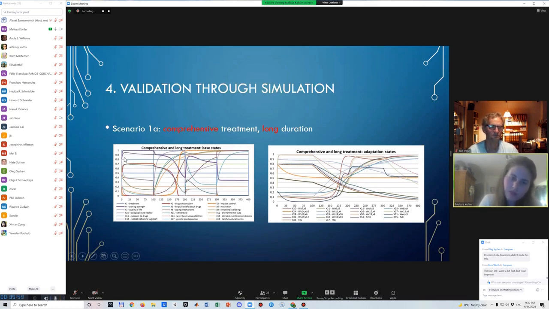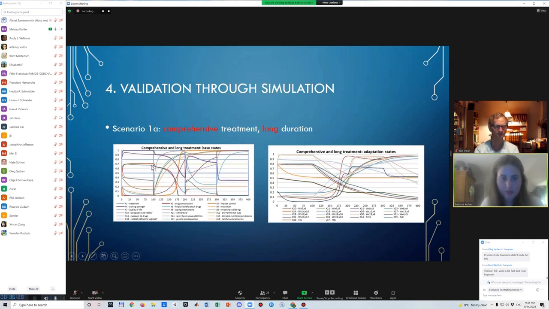Now, what is interesting to note is that as soon as our treatment started, here in purple, we have craving strength, which if you remember is one of the two states that was just before drug consumption. So it was really about the interplay between craving strength and impulse control. Craving strength starts to go down as soon as our treatment starts. And then our impulse control starts to first slowly, but then more and more gradually go up. And as soon as these two meet, we see that drug consumption, which is the red line over here, reaches zero.